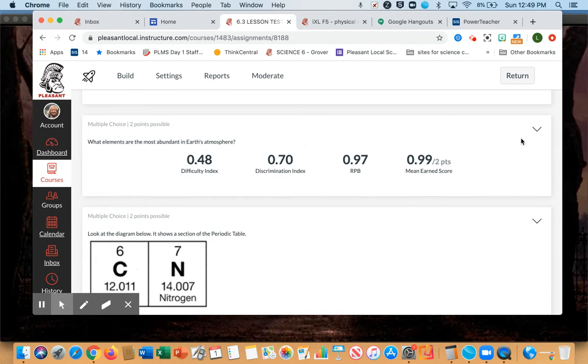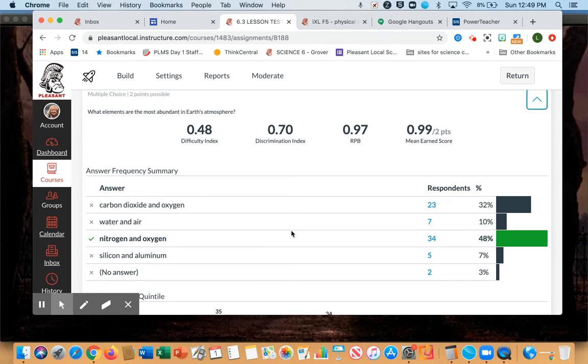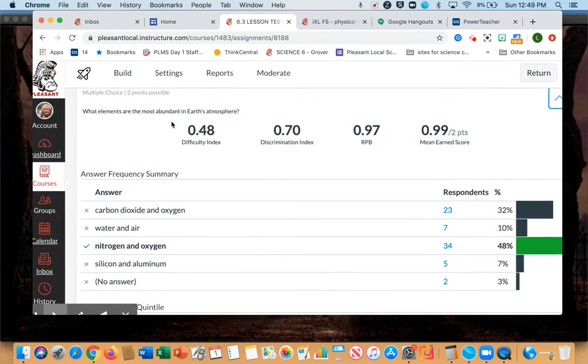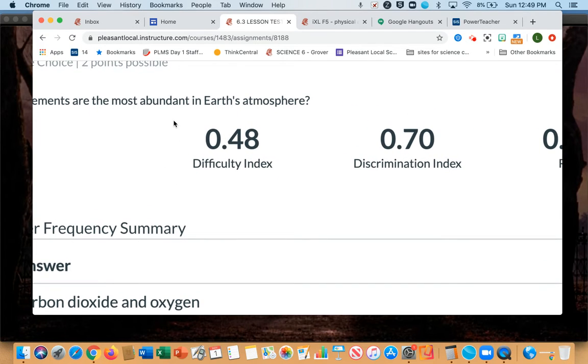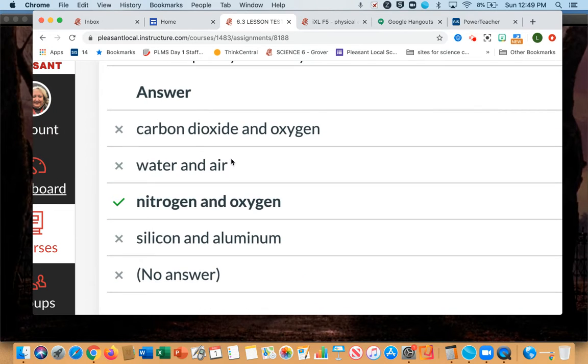All right. The next question that we needed to look at is this one. This was in both a PowerPoint and the digital lesson. What elements are most abundant in Earth's atmosphere? Maybe it's really important to look at the word abundant. Abundant means there's lots and lots of it. It's frequently found.